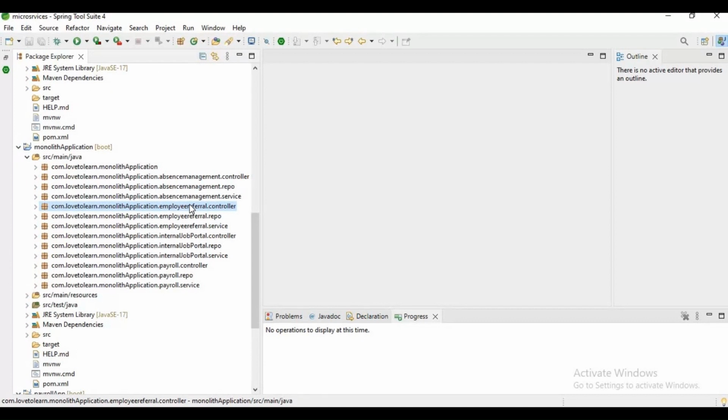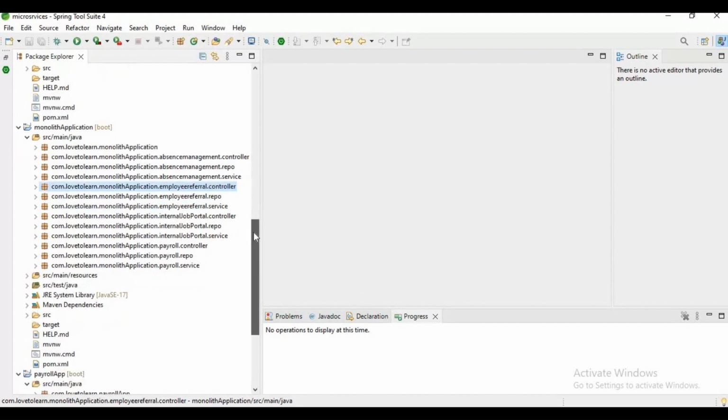But it doesn't make sense, right? I had just made a change in employee referral, but I need to test the entire application. Usually it happens in real time, right? Whenever we make a small change, we need to test end to end when we deploy it into the hosted environment. So just a small change makes for big testing complexity, right?